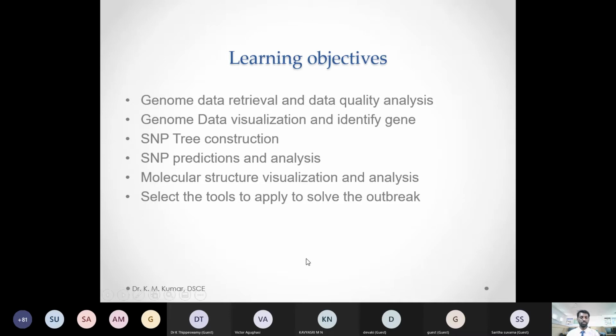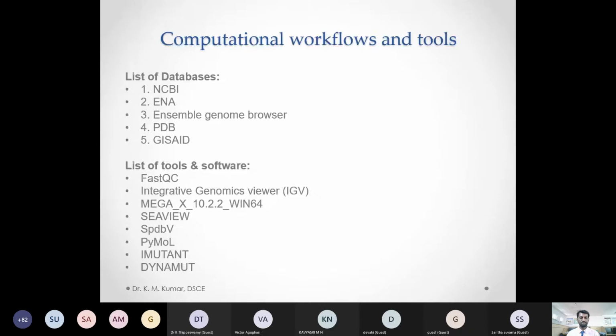And at the end, you will be able to select a few tools to apply to the coronavirus outbreak. Suppose you want to do some research or track this corona outbreak, you can use some of these tools. We're going to list out some of the tools and softwares here. This will be a good package for you to understand and learn, and a few tools will help us track the COVID outbreak. These are the tools, softwares and workflows which we are going to study today, and we also have some databases.